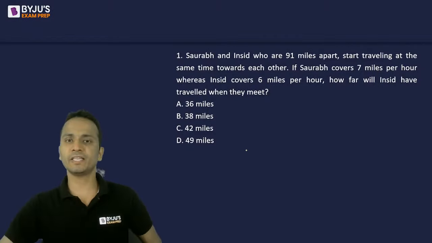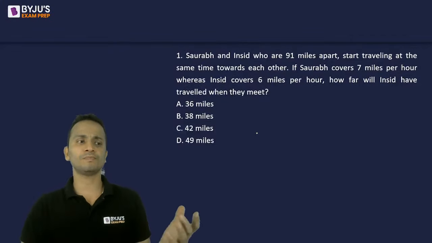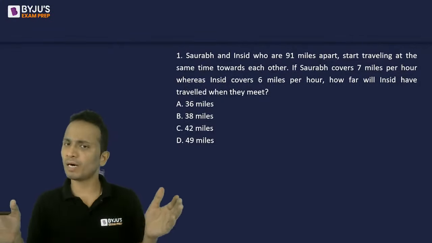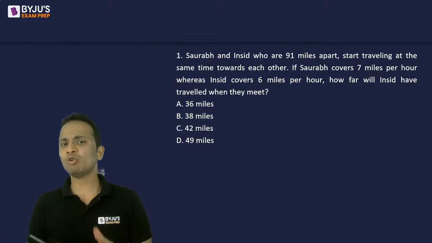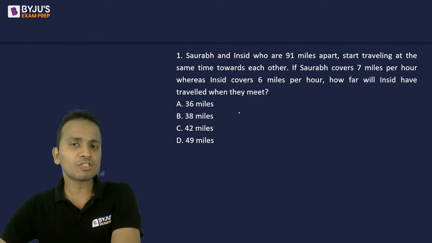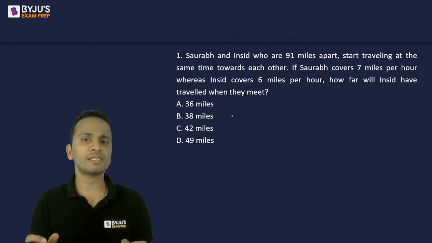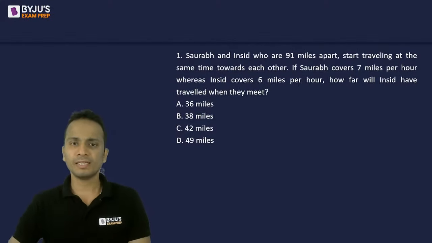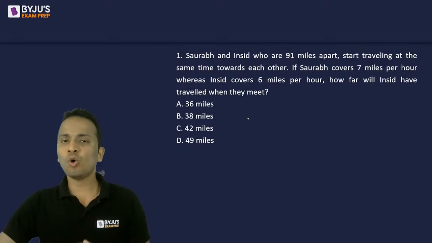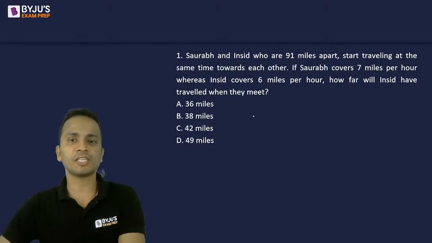Nice, let's see. Now, why have I taken this question? Because this particular thing can be a part of a big question. Now, how to quickly find the answer? Since we know that when two objects are traveling for the same amount of time, then the ratio of speeds is equal to the ratio of distance traveled.